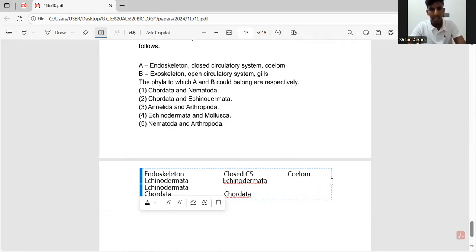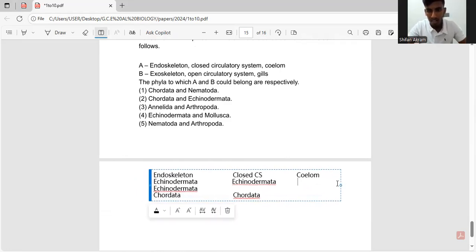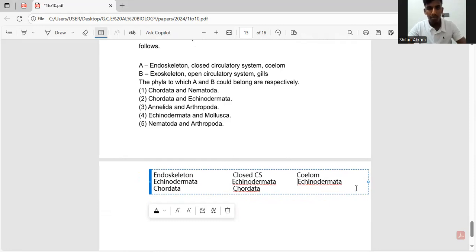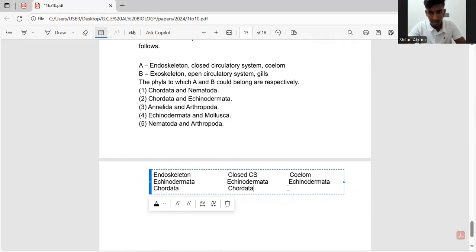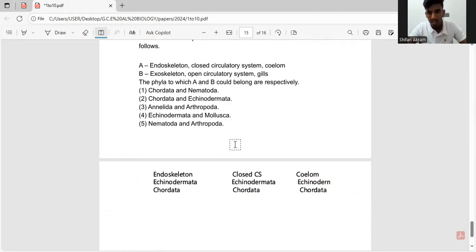So the answer is, what did I do now? Okay. So the answer should be either Echinodermata or Chordata because all these features should be present in one phylum, right? So it's got to be either Echinodermata or Chordata.